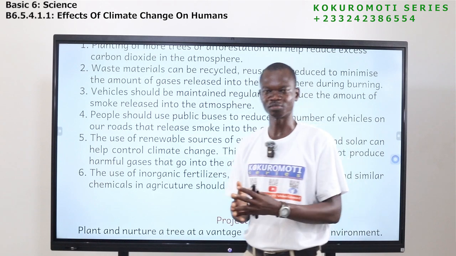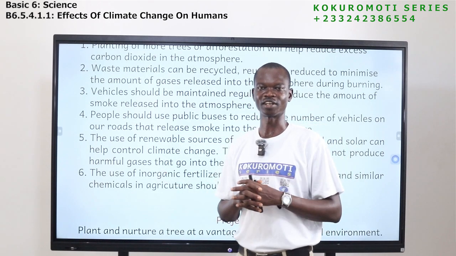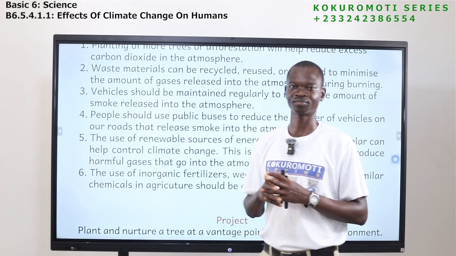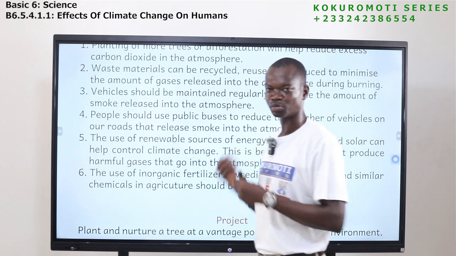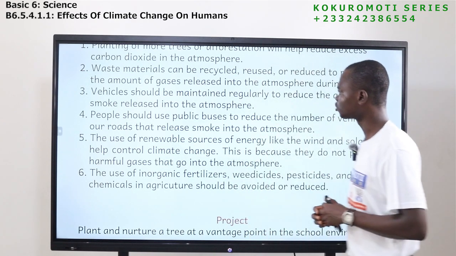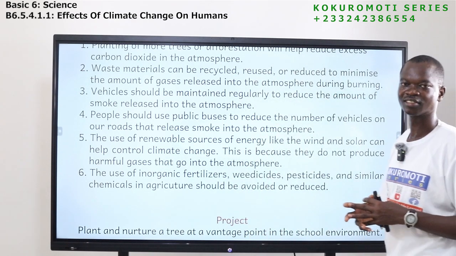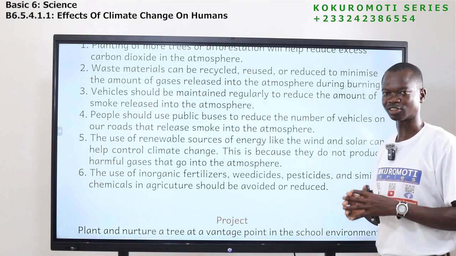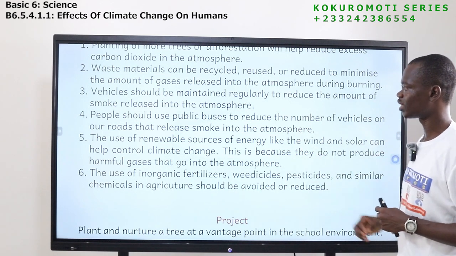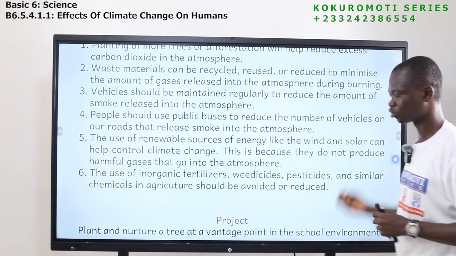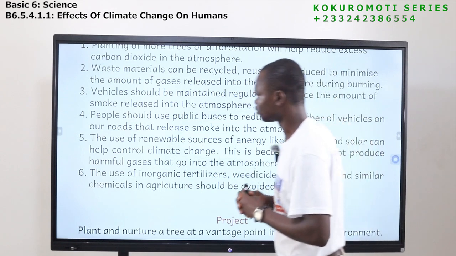This smoke goes into the atmosphere to affect the environment, to affect the weather. So these cars should be what? They should be maintained to prevent this smoke from going into the atmosphere.